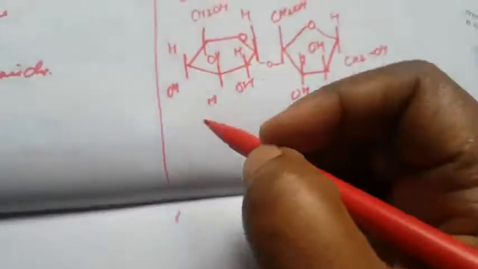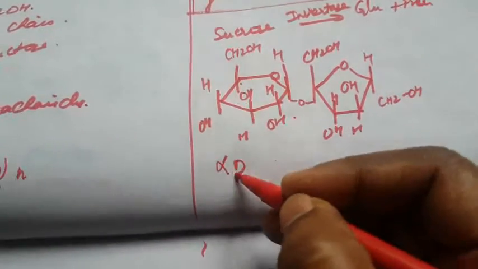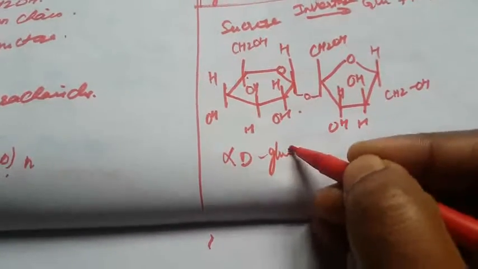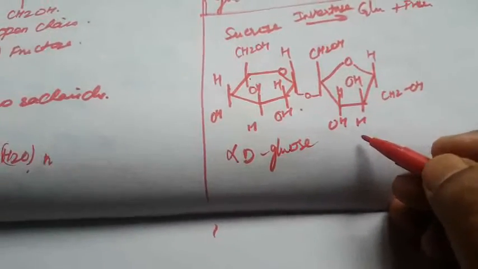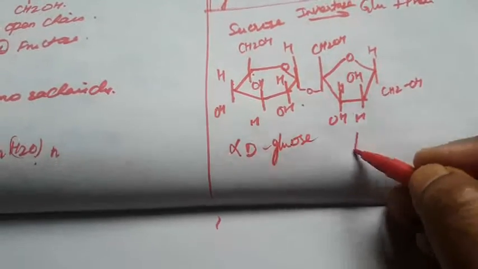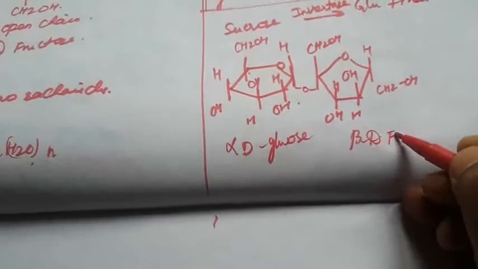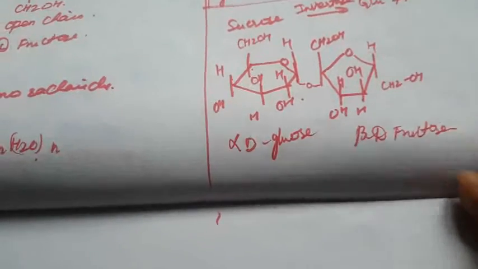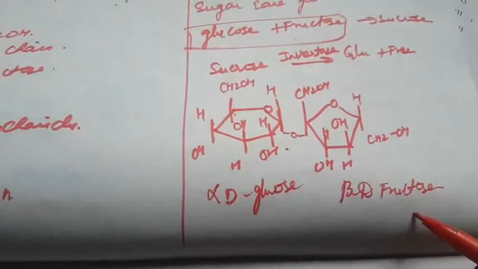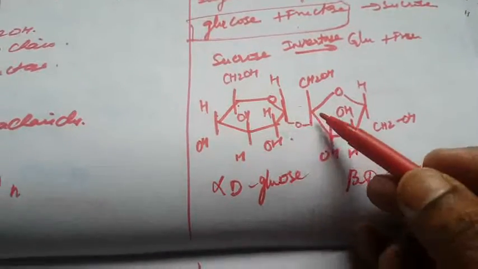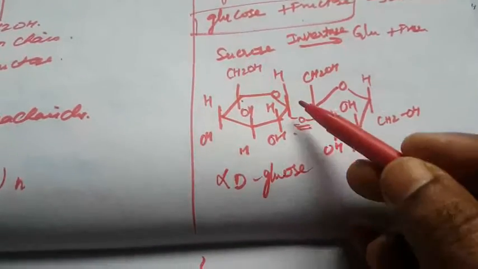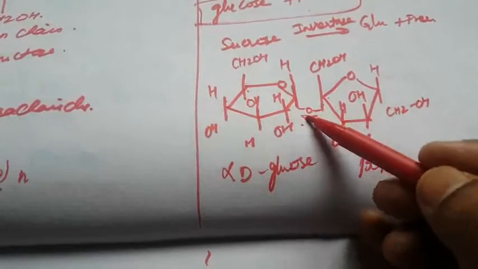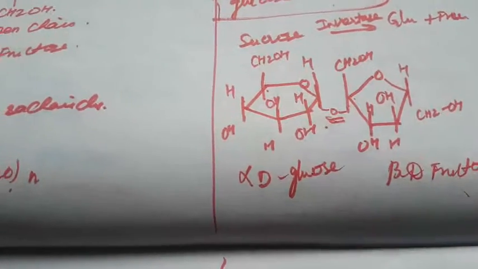So this is the alpha D glucose and this is the beta D fructose. They are combined through this linkage, so this is the oxide linkage. Two molecules are combined with the oxide, so this is called the oxide linkage.